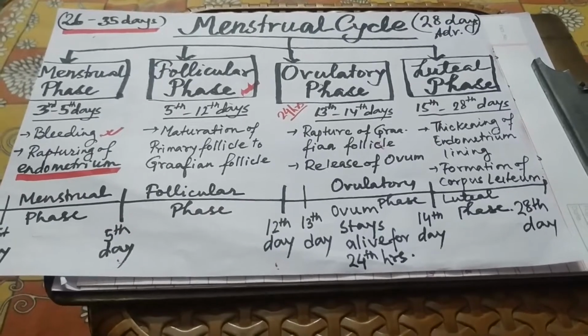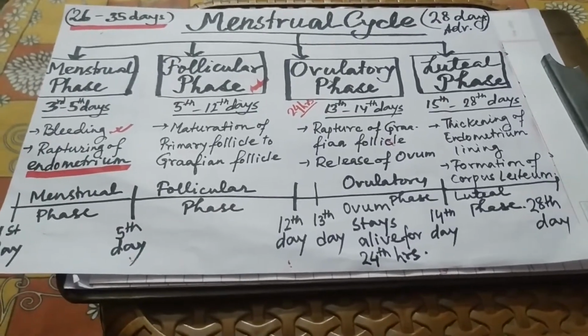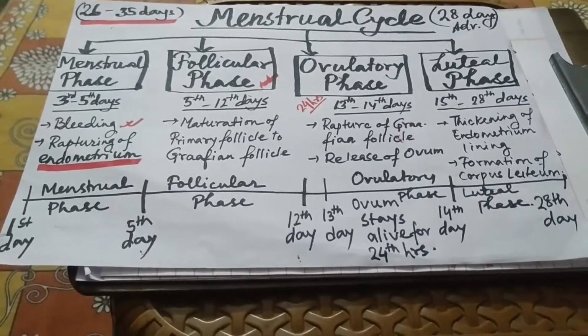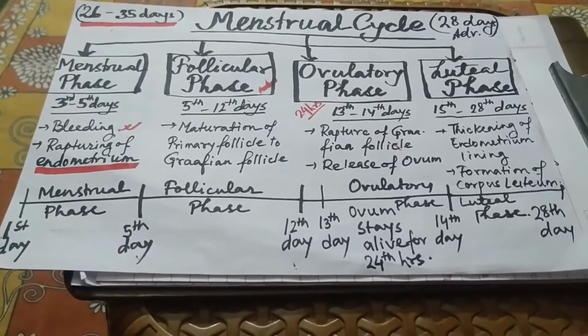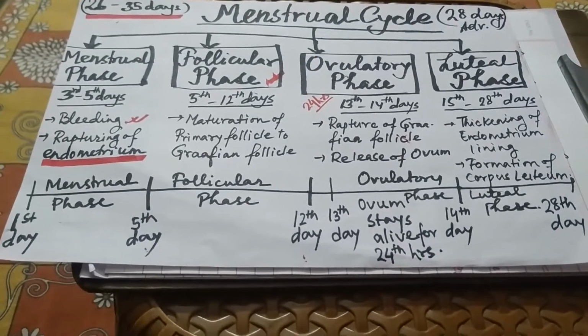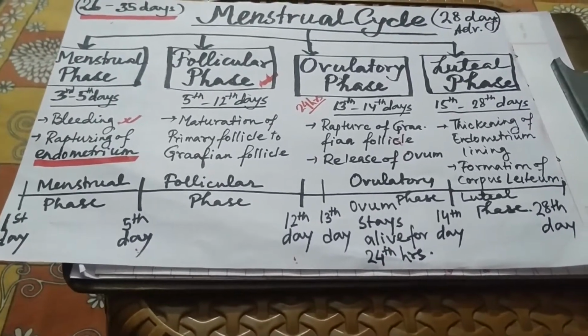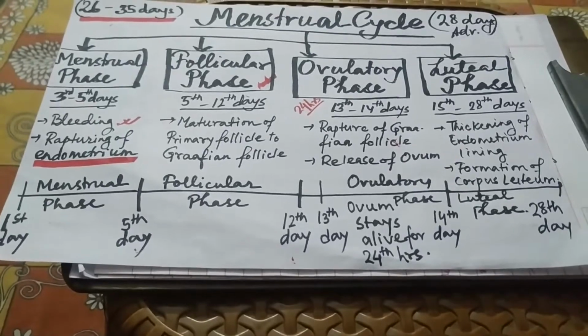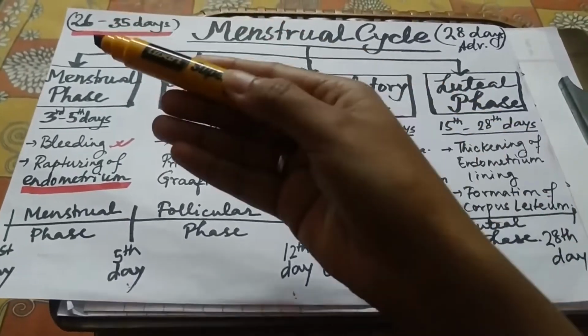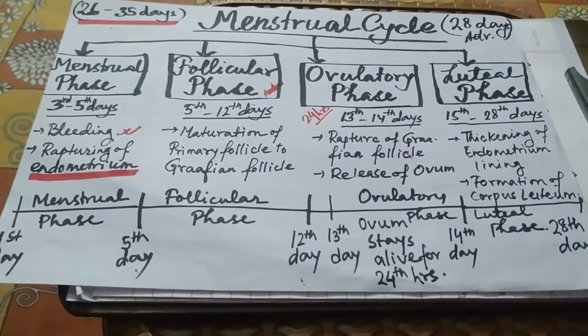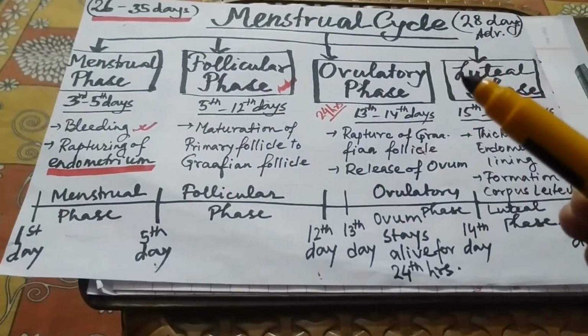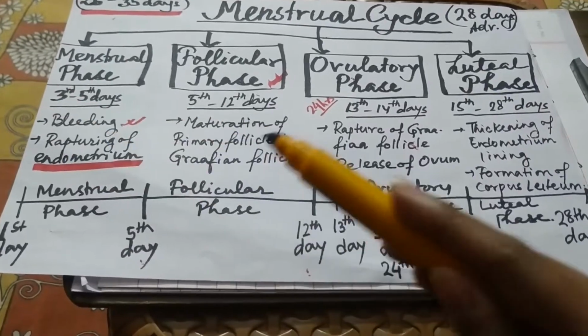So today I am going to discuss the menstrual cycle, which occurs in a female if she is not pregnant. Now, the menstrual cycle on average can last for 28 days, but as all females are different and unique, it can last from 26 days to 35 days. It can vary.